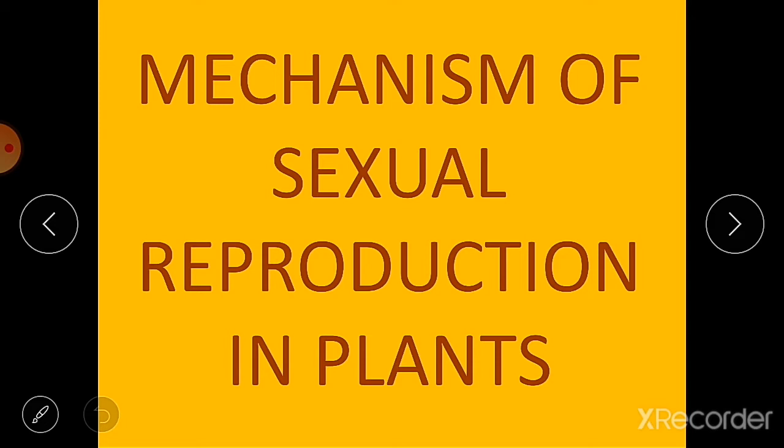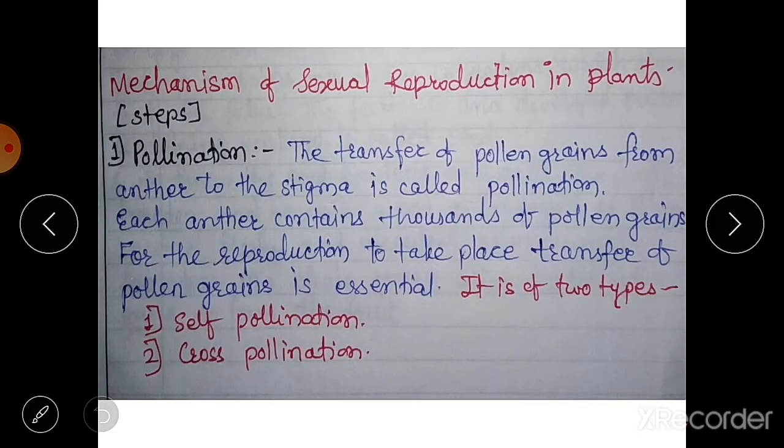We know that in sexual reproduction, a new individual is produced by the combining of gametes from two parents. In the case of plants, the ovules have to fuse with the pollen grains that are present inside the anther. In the last video, when we discussed the structure of a flower, you already read about the anther, what a stamen is, what a pistil is, the male and female reproductive parts. So we will start with pollination.